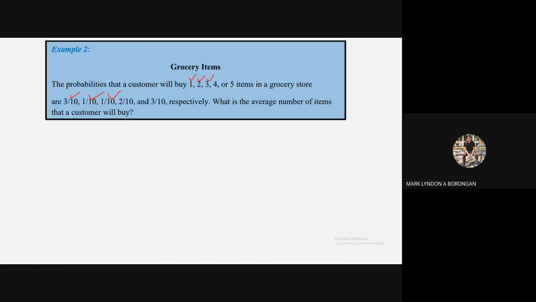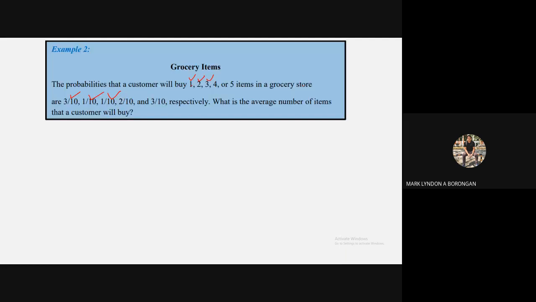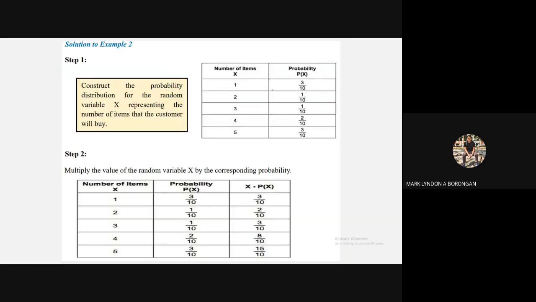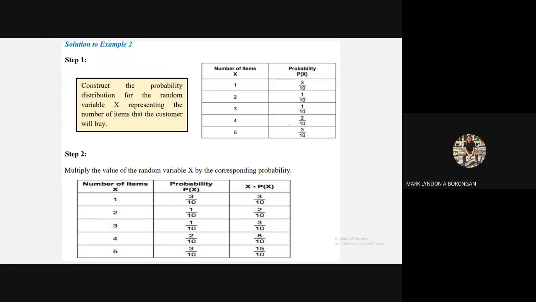So to get it, again, the first step is to write it in a table, indicating its probability. So probability nila gitali lang since given naman na diretso guys. So you can write it there na. So 1, 2, 3, 4, 5, as you can see in the problem, 1, 2, 3, 4, 5. And then ayan corresponding na probability, which is respectively man. So in order siya. Tapad na silang tanan. After this, all you have to do is to multiply and add. So multiply lang nimo silang tanan.